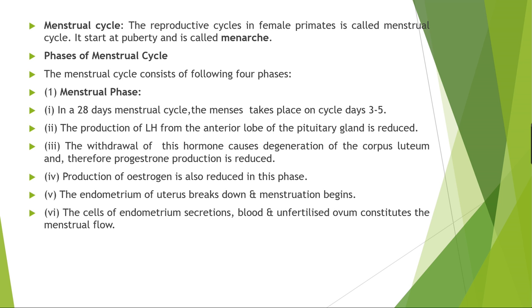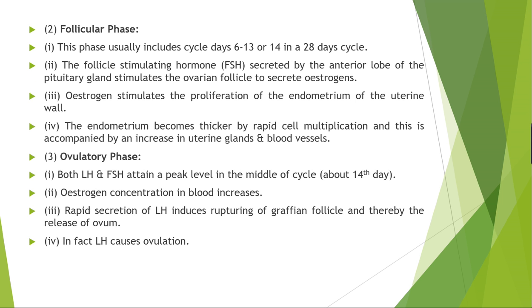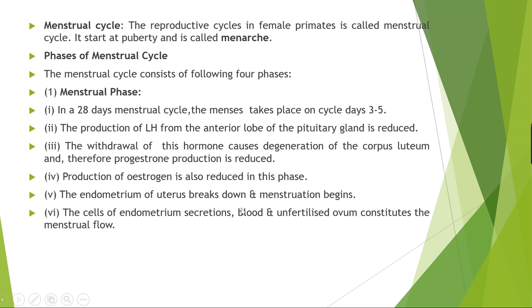Then the production of the estrogen is also reduced in this phase. Okay, estrogen भी reduce हो जाएगा menstrual phase में, and also there is reduction of the progesterone production. The endometrium of the uterus breaks down and menstruation begins.